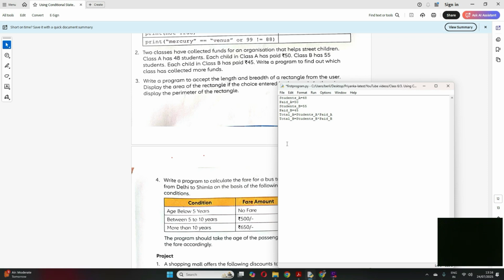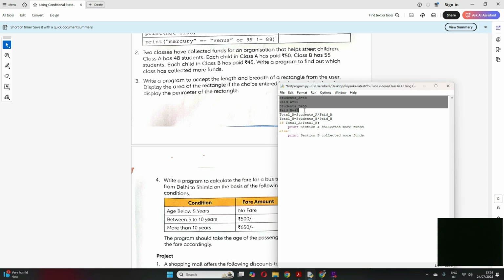Now here I have to check whose is greater, A or B. So I'll check if total_A is greater than total_B. Print section A collected more funds. Correct? Else, print section B collected more funds. Clear? Did you get this program?